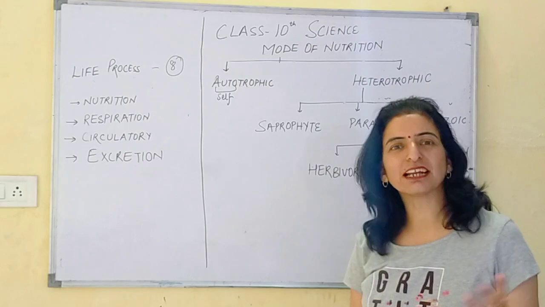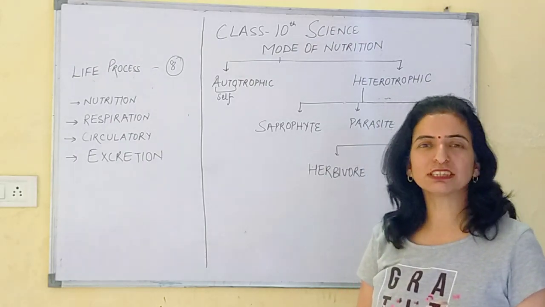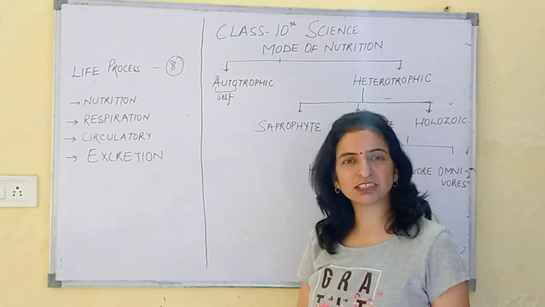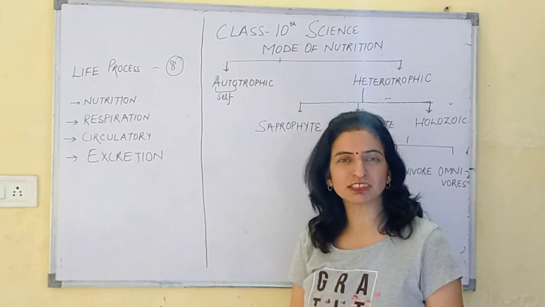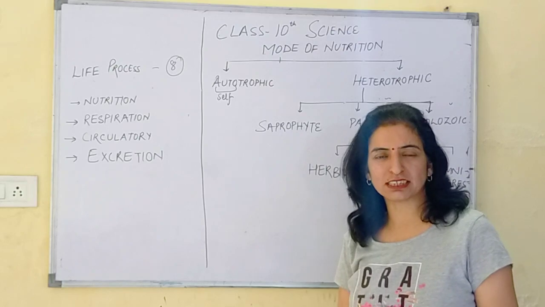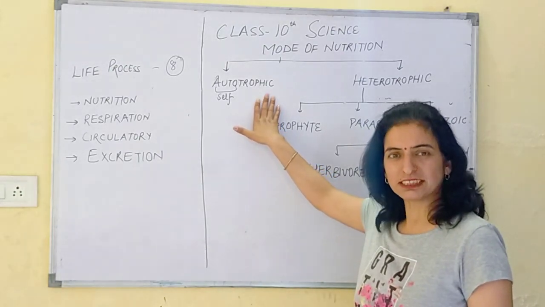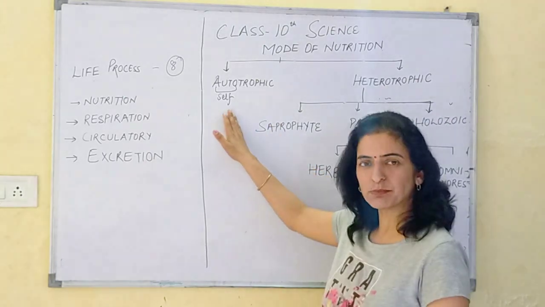You have studied in earlier classes, but in detail you will study now. Photosynthesis is a general concept where we know by the definition that plants prepare their food themselves in the presence of sunlight and chlorophyll. So, autotrophic is the process of photosynthesis, that is preparing food themselves. For example, green plants.